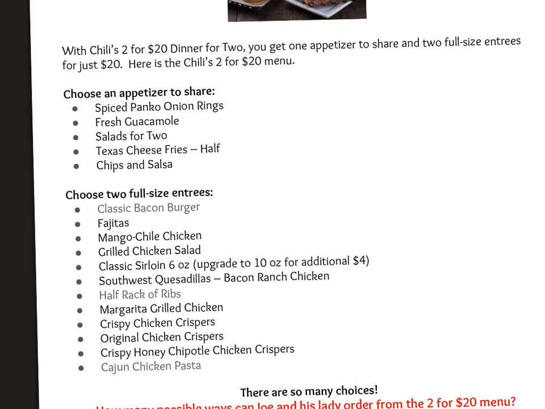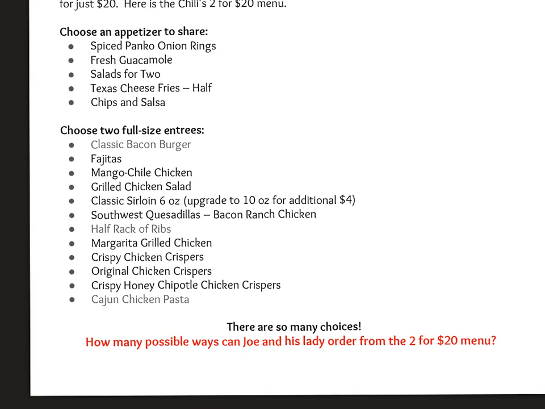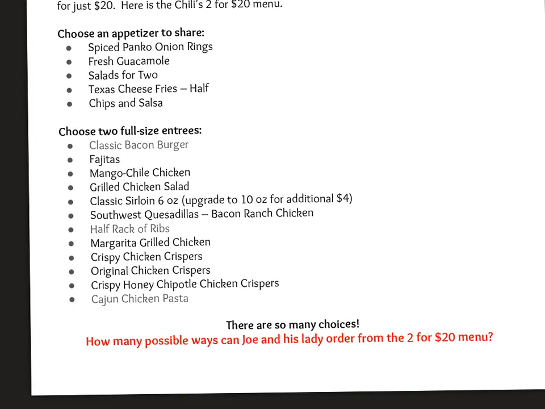And Joe's decided that an extra added benefit: he enjoys this dating thing. He seems to think that there are enough combinations here that he can go on many, many dates and still not reach every possible combination of appetizers, his meal, and his date's meal. And so our goal here is to figure out how many possible different ways Joe and his lady friend are able to make an order from this 2 for $20 menu.